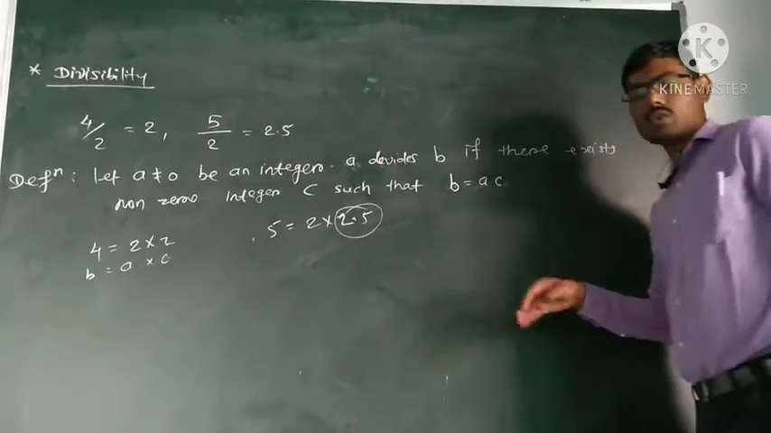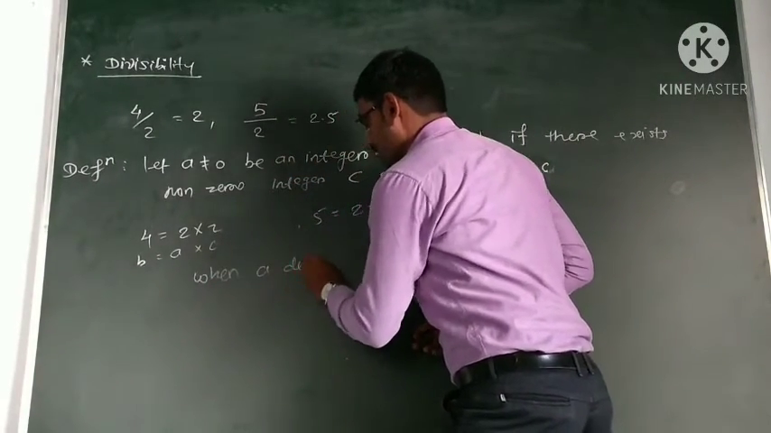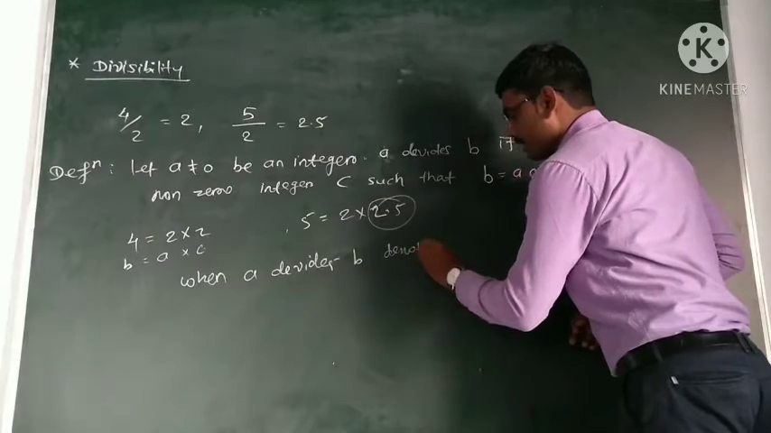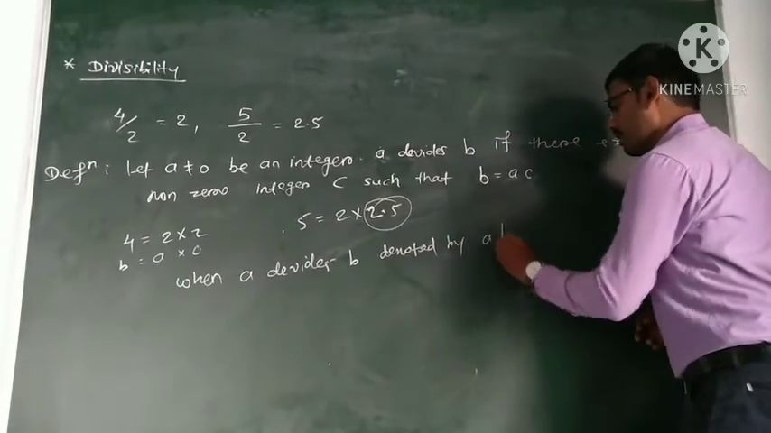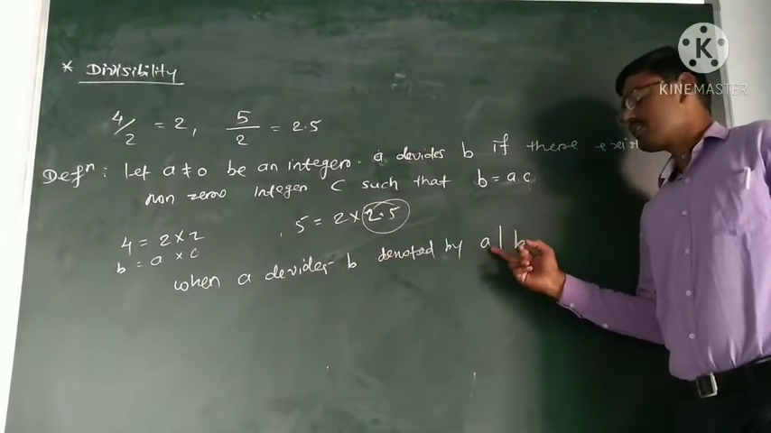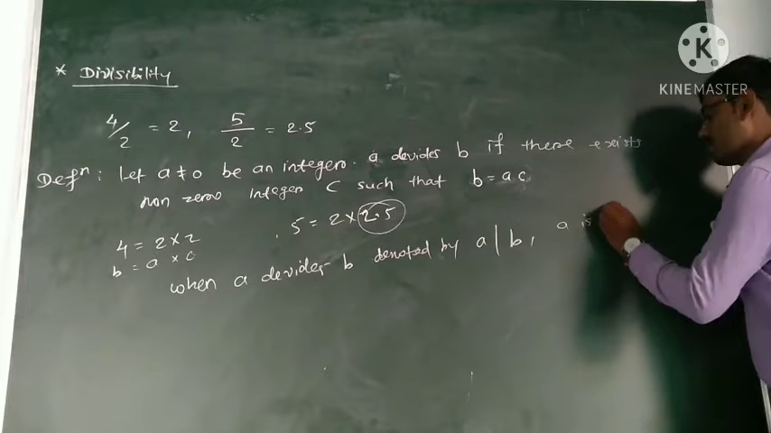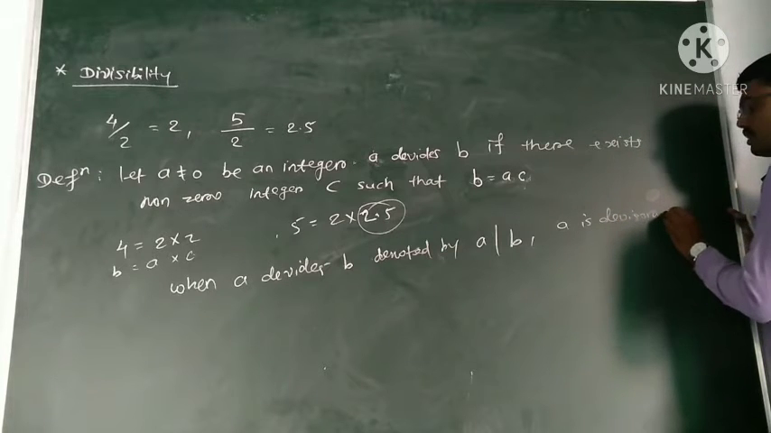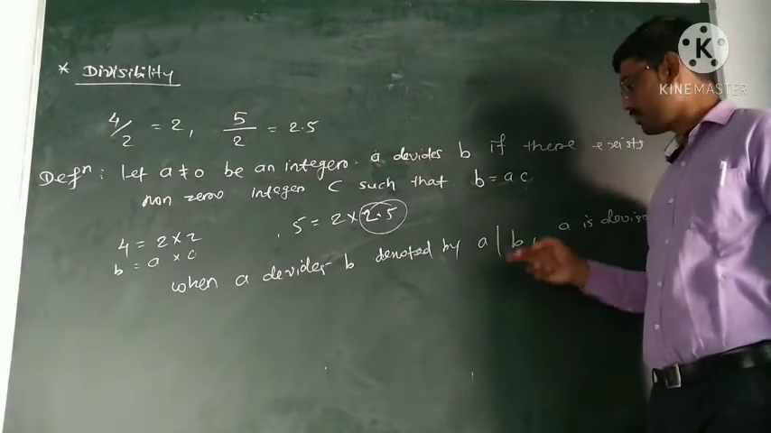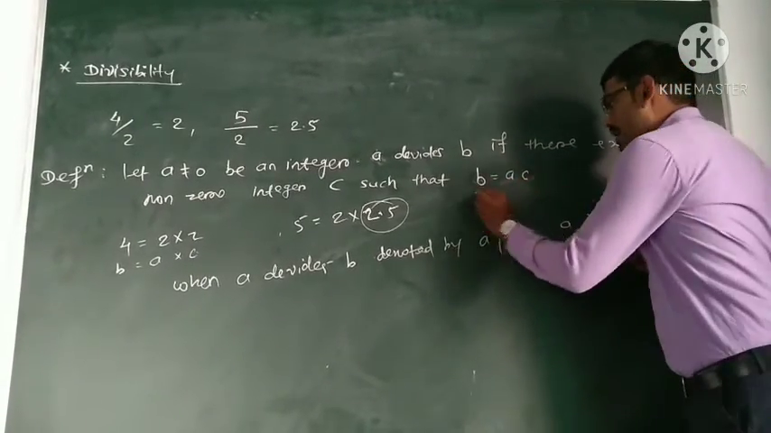And the notation: when a divides b, it is denoted by a vertical bar, a | b, and we say a is a divisor of b. So a | b means b is equal to a into c.